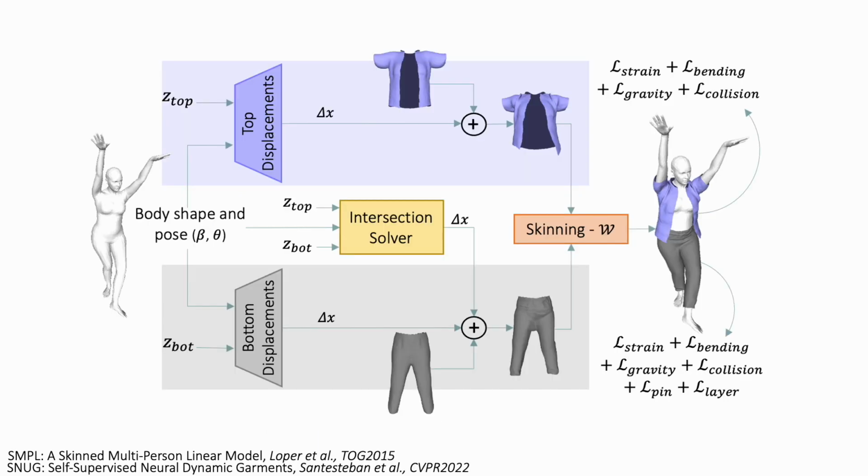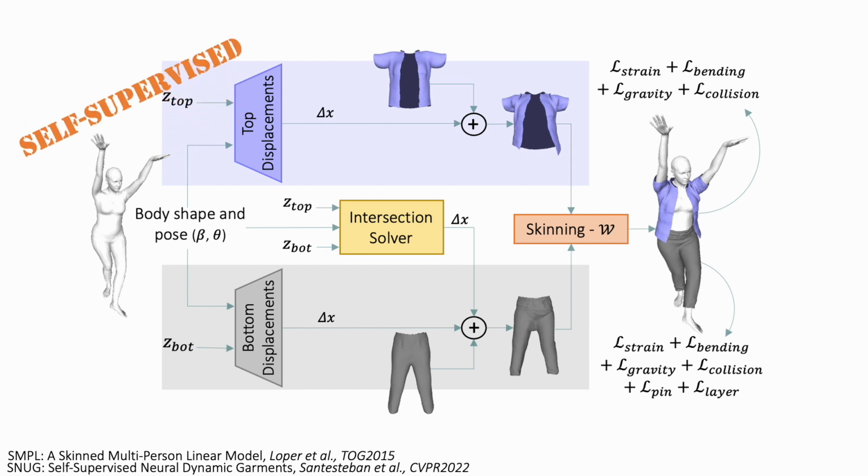The second component is the draping network, that contains two subnetworks for top and bottom garments respectively. They are conditioned on the latent codes of the generative network in order to generalize to garments with different geometries. Our draping networks predict vertex displacements and blending weights that are used to skin garments according to a given body shape and pose with SMPL.